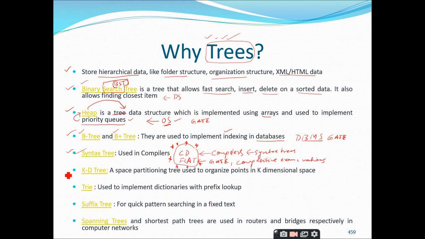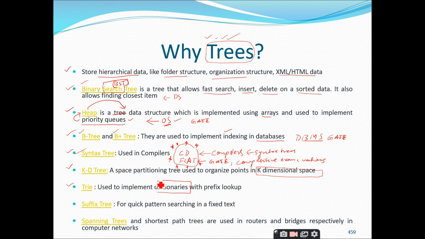Similarly, we have the KD tree, where we use the KD tree to partition k-dimensional space, right? We know 2D space, x and y, and we know 3D space, x, y, z. Now we are going into n-dimensional space, that is k-dimensional space, and for that space partitioning we will make use of the KD tree, right? Similarly, tries. This is not TREE, it is TRIE, right? It is another kind of tree that you use to implement dictionaries, right?